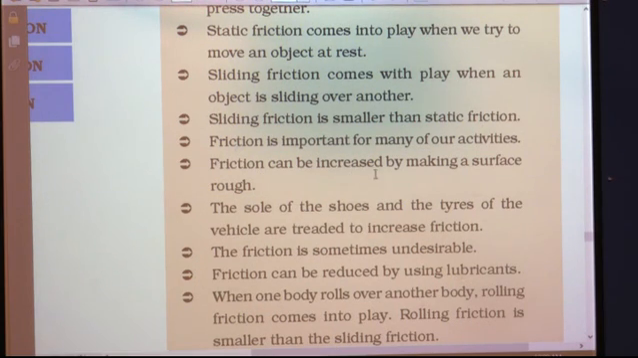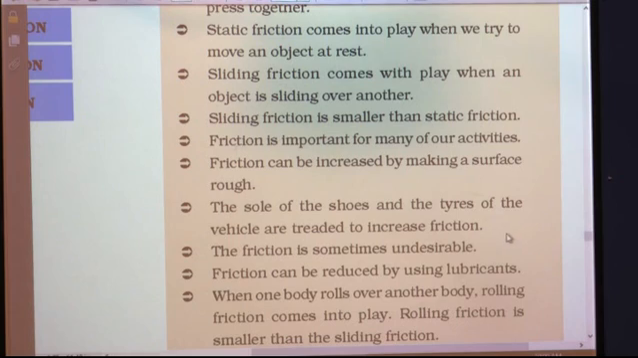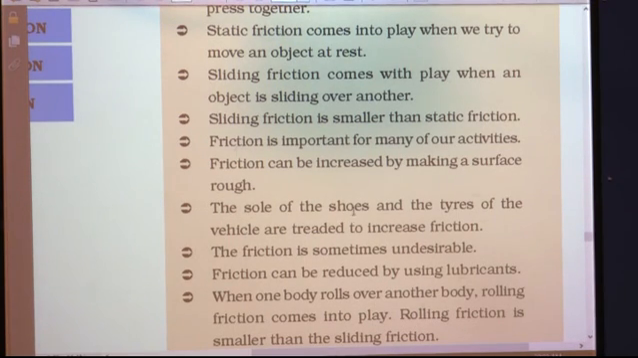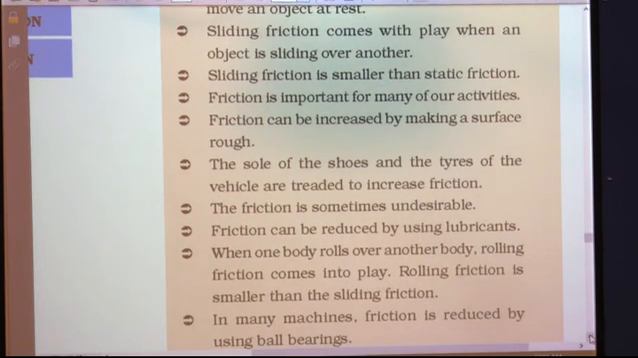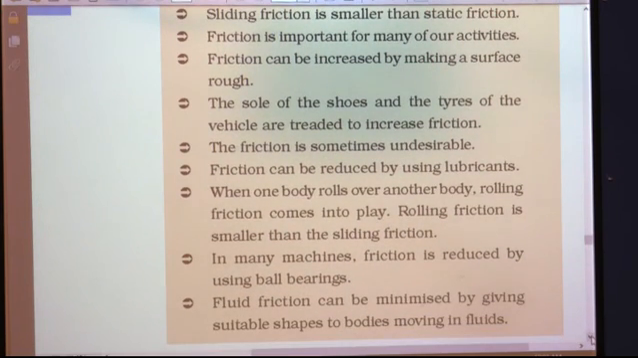So, friction can be increased by making a surface rough. The soles of the shoes and the tires of the vehicles are treaded to increase the friction. If the soles of the shoes and tires do not have grooves or treads, then you cannot walk properly in those shoes, and similarly the tires will also slip. And as I have told, friction is sometimes undesirable. So, it can be reduced by using lubricants.